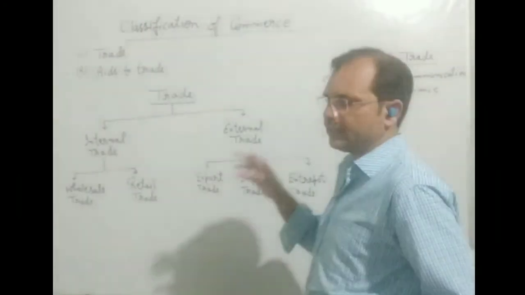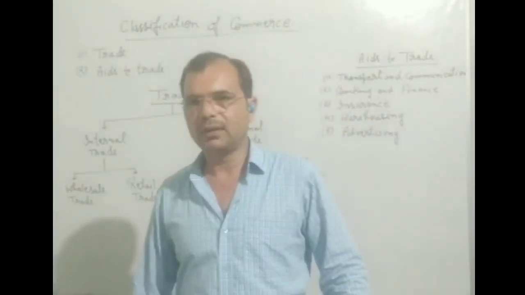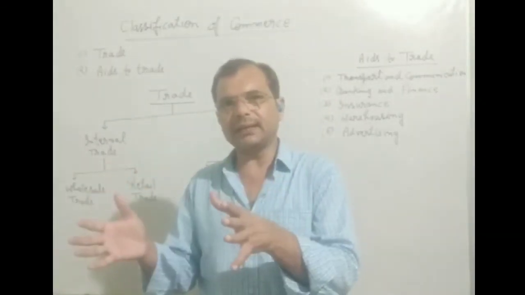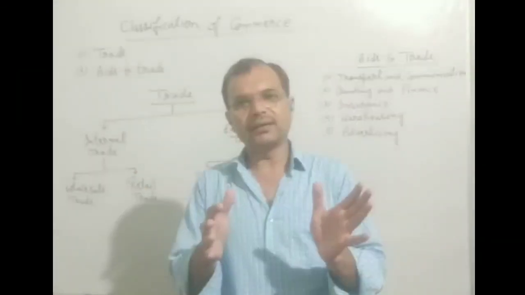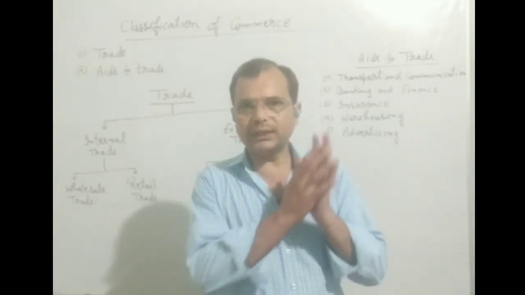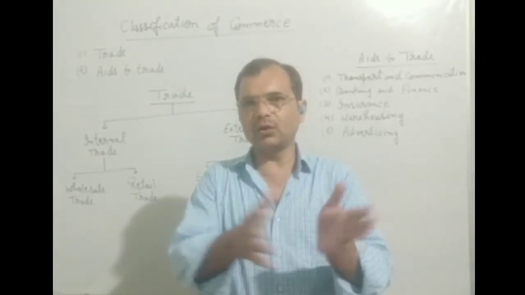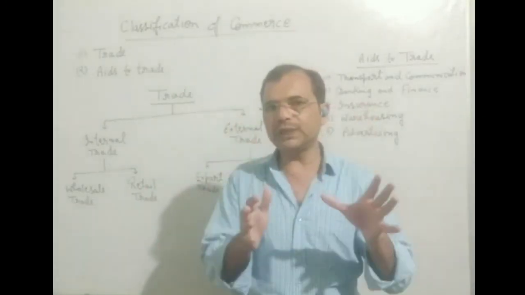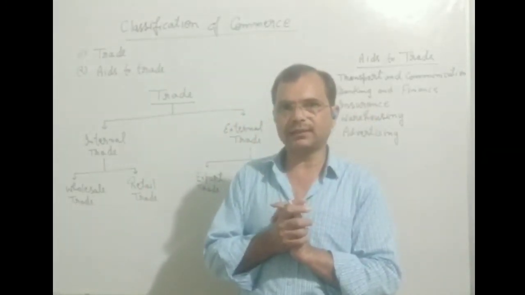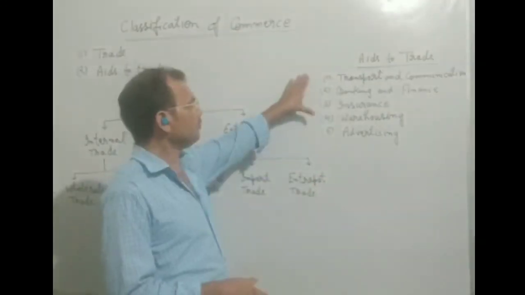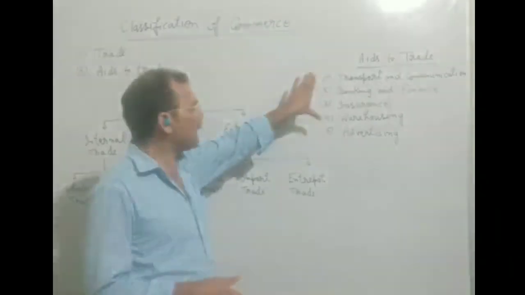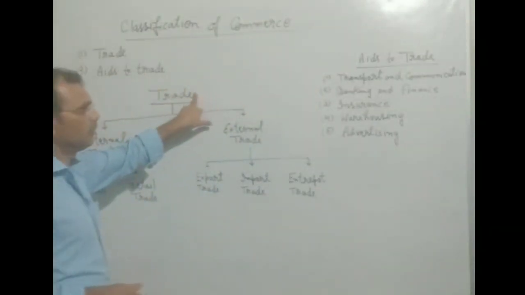On the other hand, it will be beneficial for the producers also. When they produce some goods, at that time they can give the information to consumers all over the country and out of the country by using the means of advertising. In this way, these are the 5 aids which help any trade.